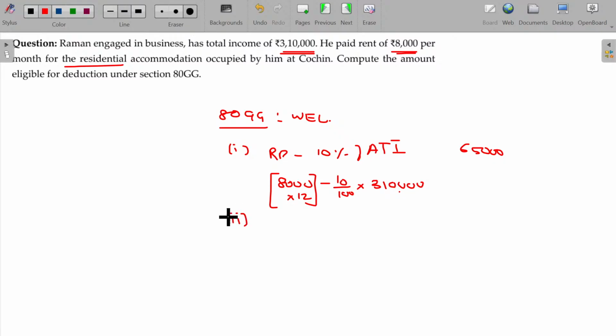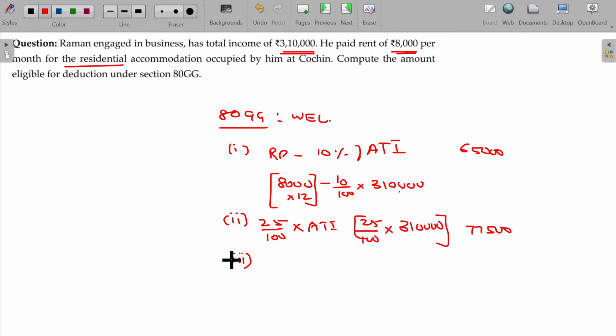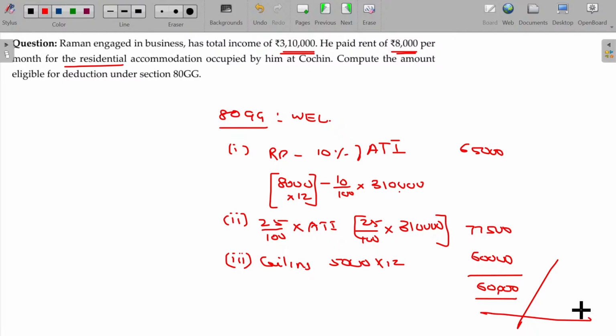Next being 25% of adjusted total income. How much is that? 77,500. And third being ceiling. 5,000 into 12, 60,000. Among the three, the least will be taken. That's all.